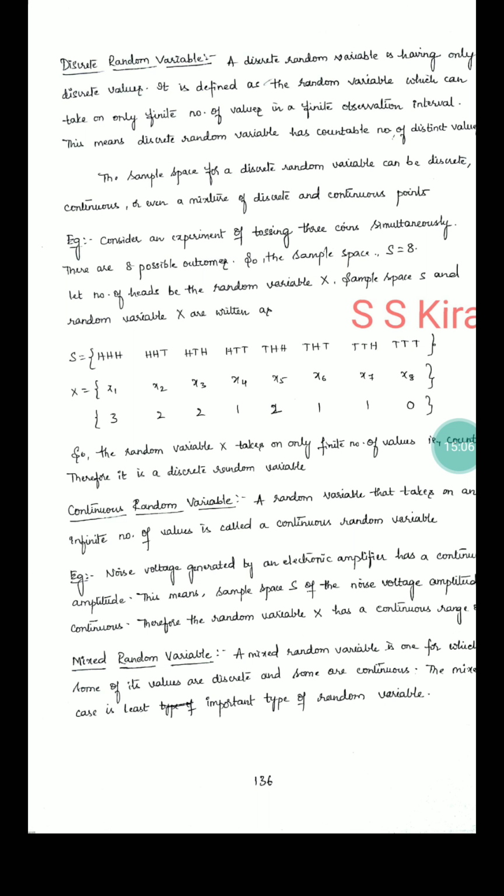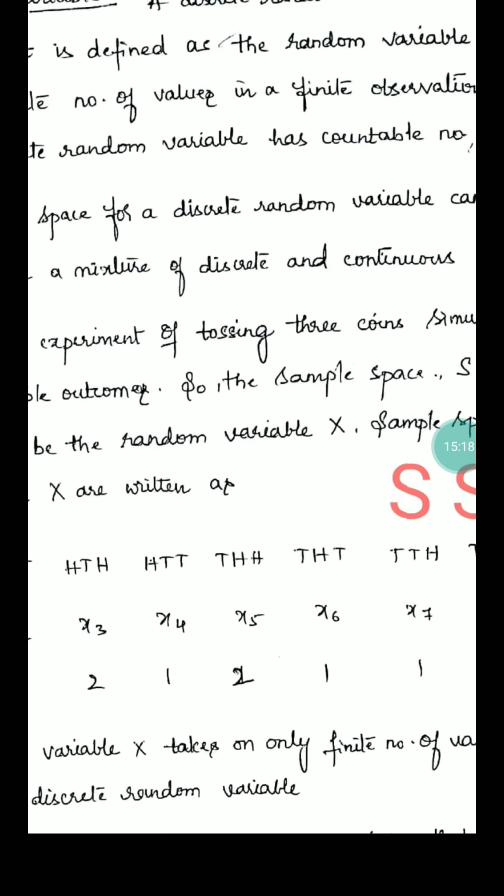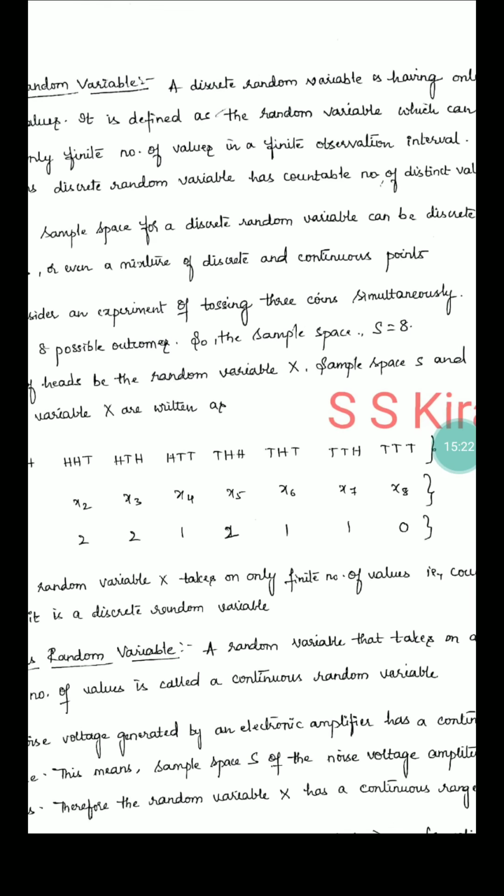Now the continuous random variable. In the definition itself there is a reason. It is a random variable that takes on an infinite number of values. Coming to discrete, it's finite; coming to the continuous random variable, it's an infinite number of values. We cannot examine the internal values, like noise signals. Examples, as already discussed: noise, voltage generator, and electronic amplifier with continuous amplitude. These are all continuous random variables.